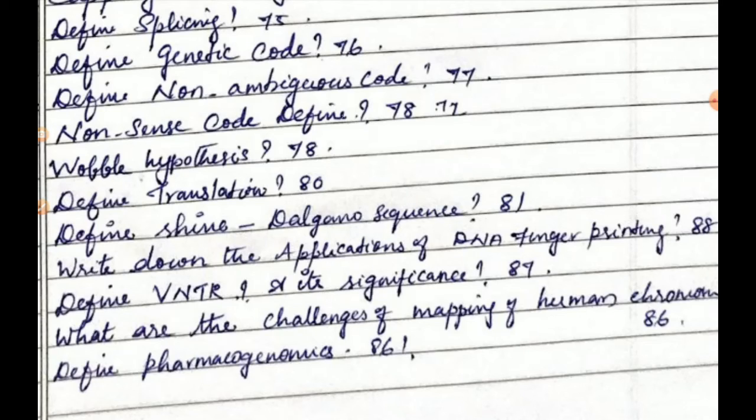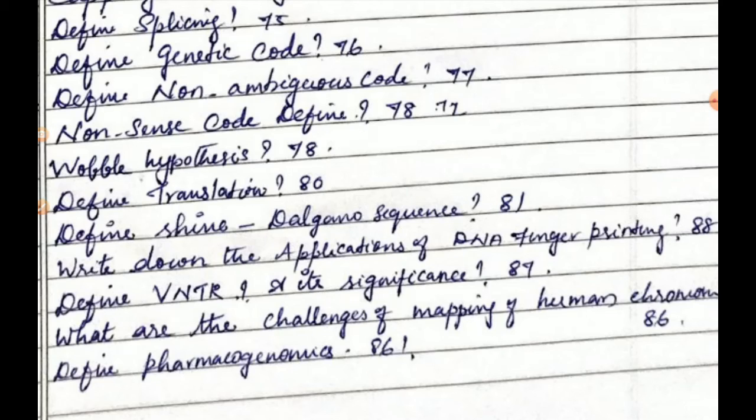Only for a 2 mark or 3 mark question should you write just the heading. For 5 marks, a detailed answer should be given. It's given in page number 88. It's also a 5 mark question. If it is asked in 5 marks, then you should write in detail. If it is a 2 mark or 3 mark question, you should write only the heading. Forensic analysis, applications of DNA fingerprinting. It is used in forensic analysis, in pedigree analysis and conservation of wildlife, and it is also used in anthropological studies.